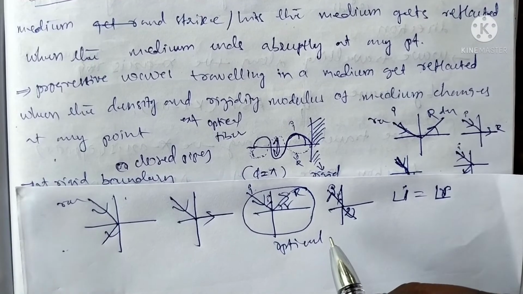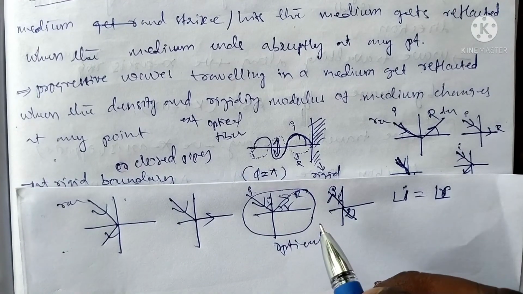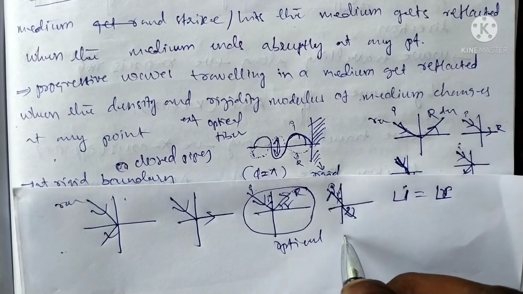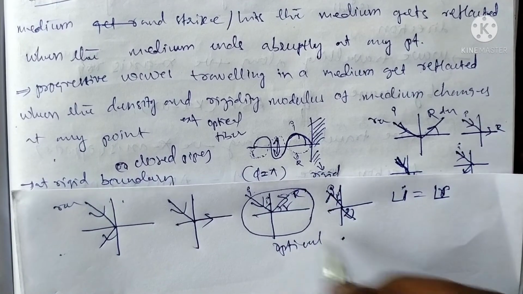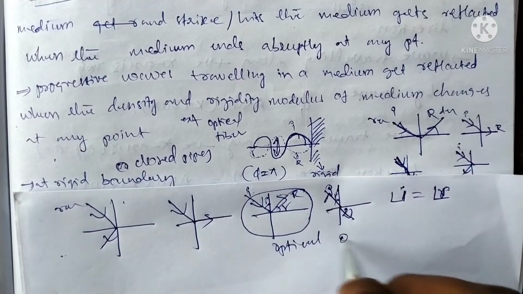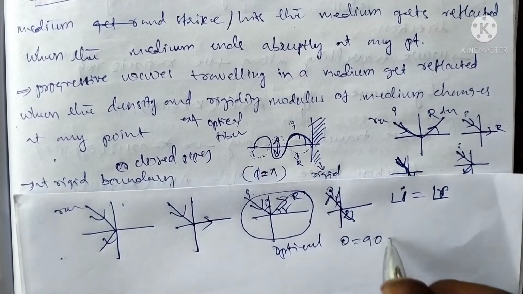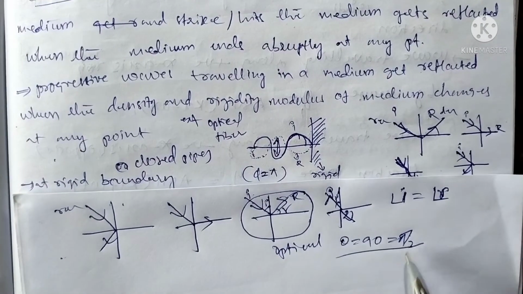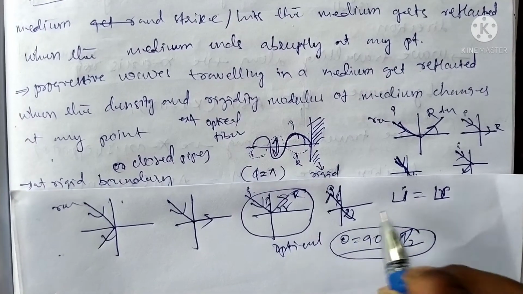When the angle between the incident ray and the reflected ray is theta equal to 90 degrees or pi by 2, then it can be reflected.